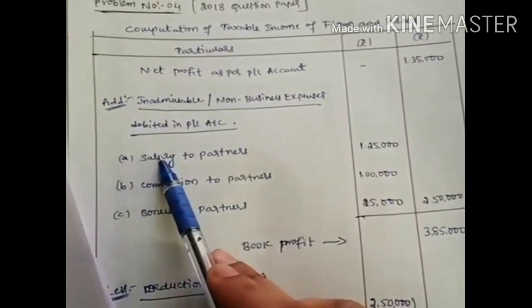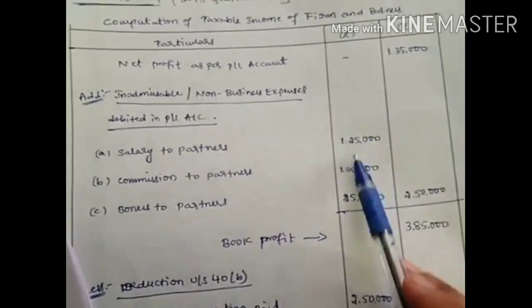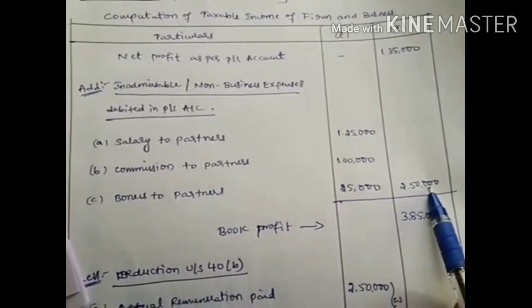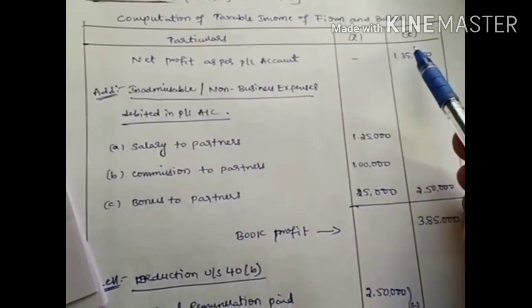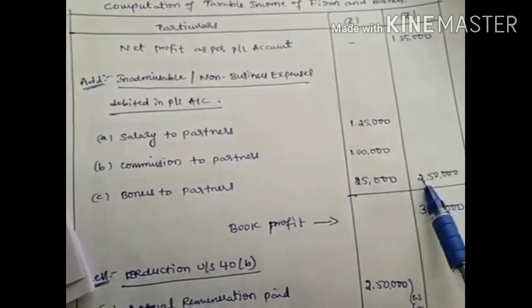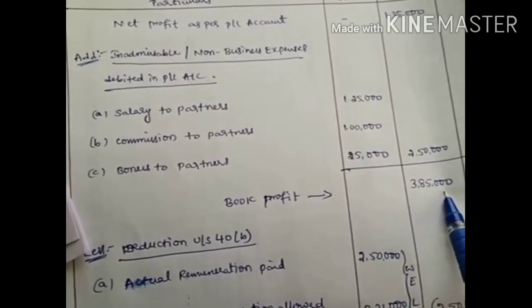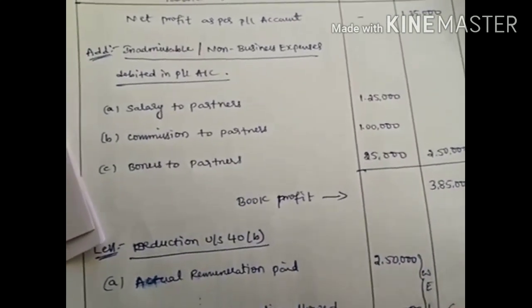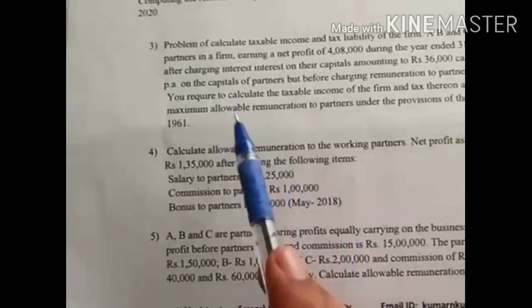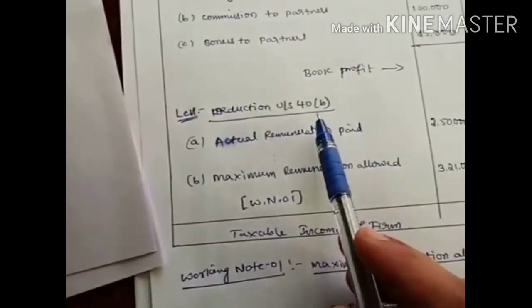Okay, so add salary to the partner, commission to the partner, bonus to the partner, whatever amount is given. Add all the amounts, you're going to get 2,50,000 rupees. Add both amounts, 1,35,000 and 2,50,000, and you're going to get book profit of 3,85,000 rupees. They are telling that all the partners are working partners, so they are eligible to claim a deduction under section 40(b).